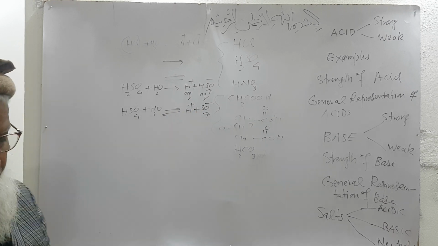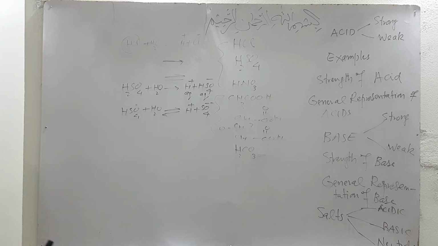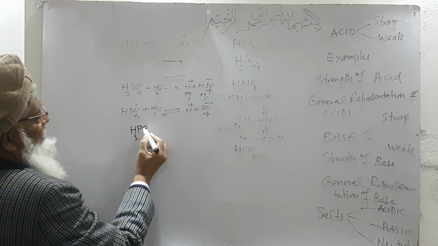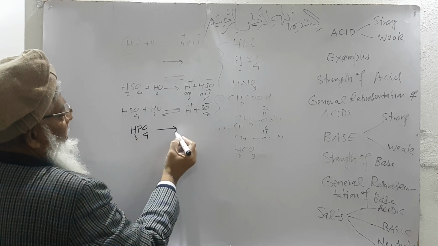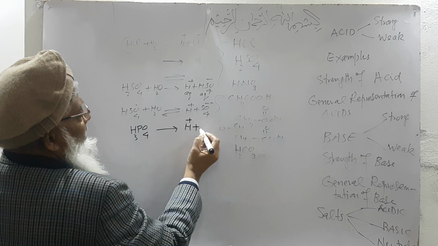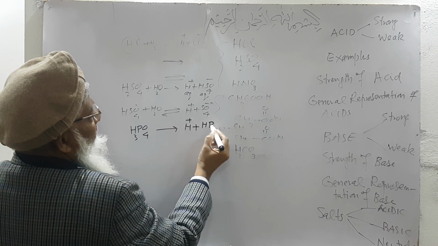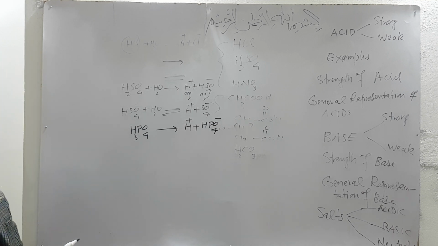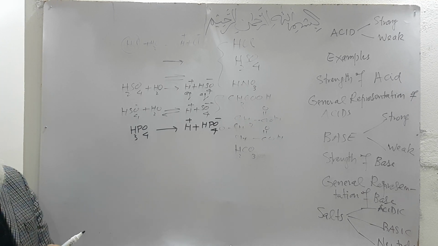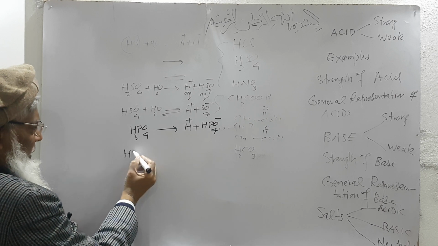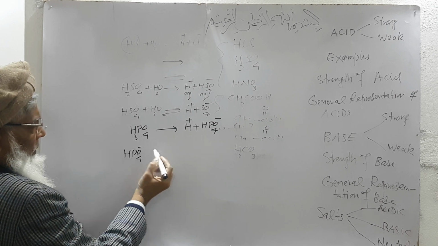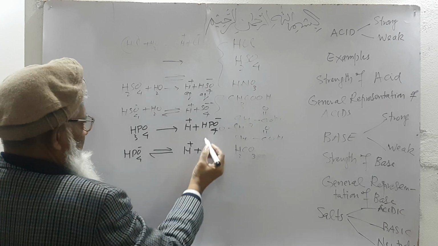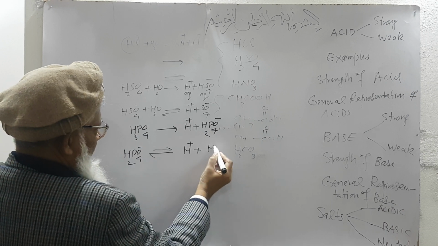Similarly, phosphoric acid ionizes as H positive ion and dihydrogen phosphate. Then this dihydrogen phosphate ionizes into H positive and hydrogen phosphate.